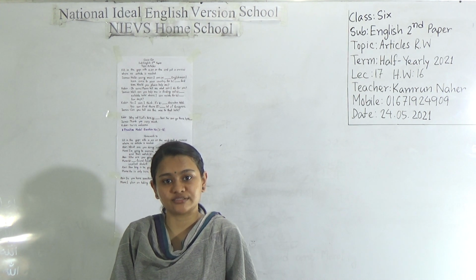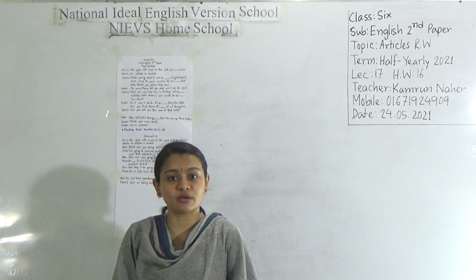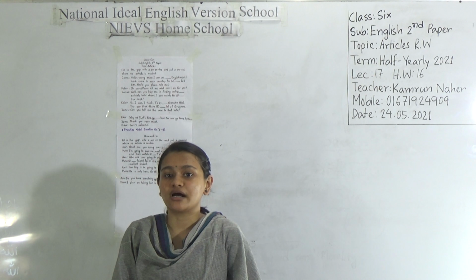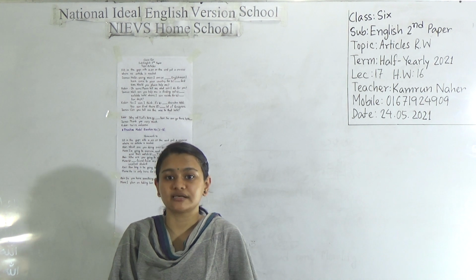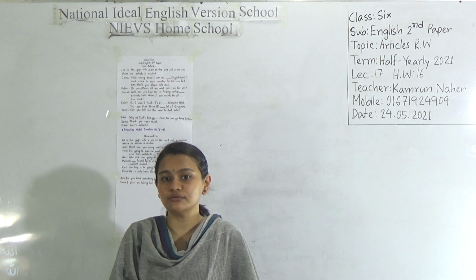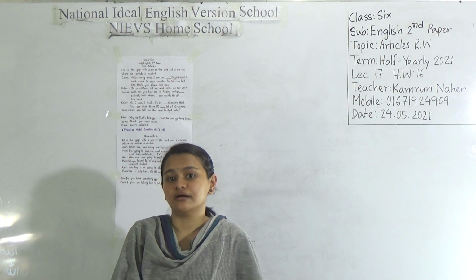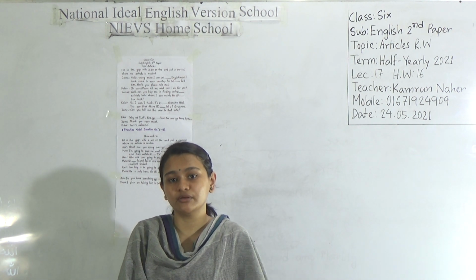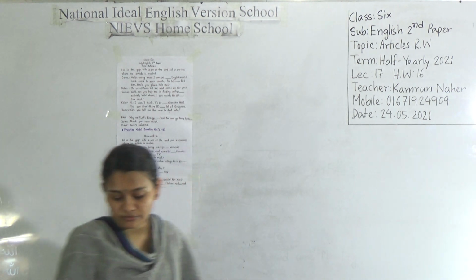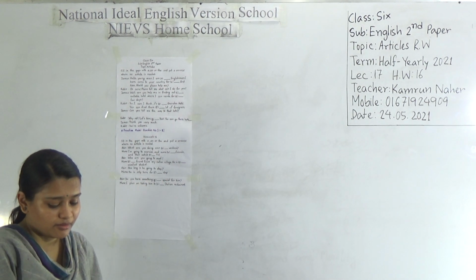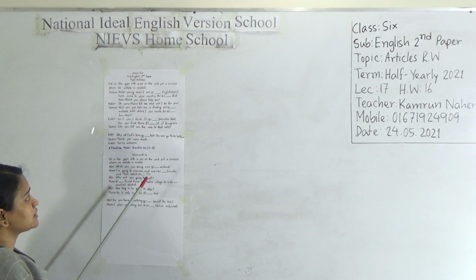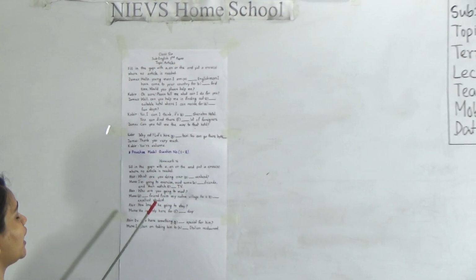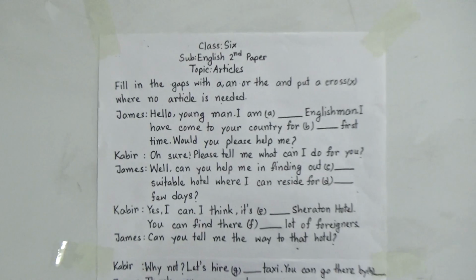My dear students of class 6, today I am going to take your English second paper and our today's topic is article. Today we will do RW class on article. In our previous classes, we have discussed the rules of articles, and today we will do exercises. In your exam, you will be given a question like this. Maybe there will be a dialogue with some fill in the blanks, and you have to put the articles if it is necessary. You can be given a passage also. Now we will start our class.